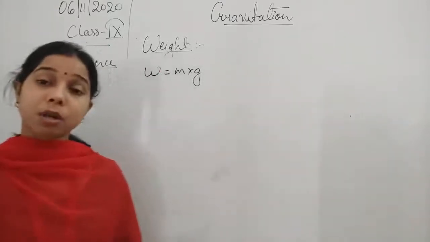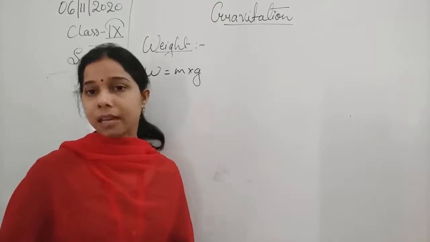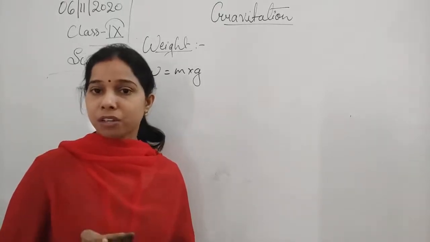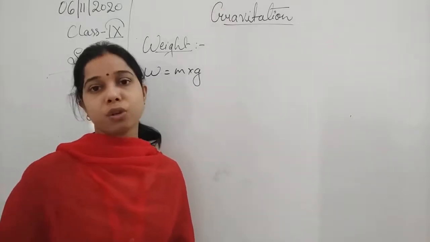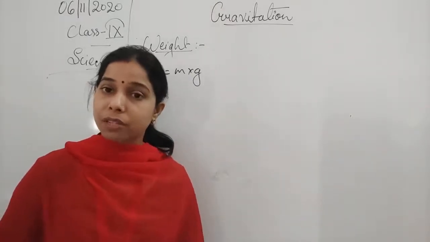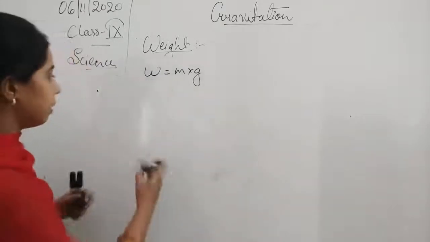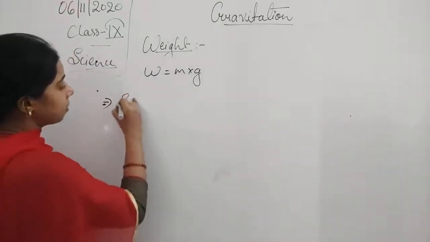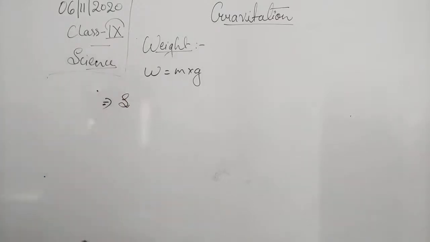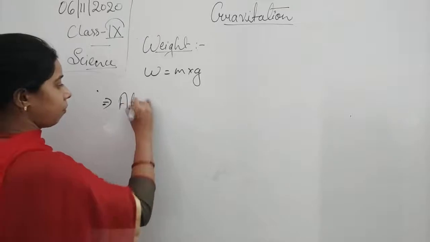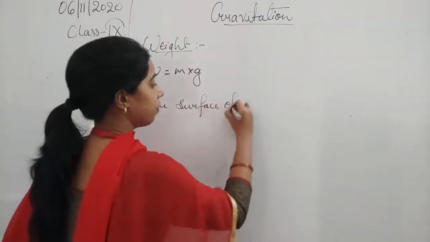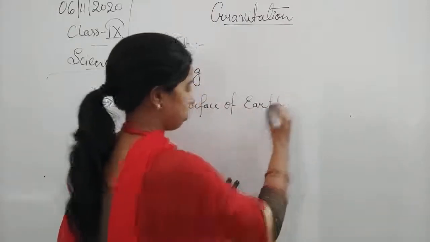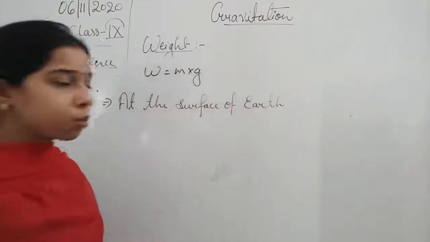And the reason is that when a body starts going inside the earth, acceleration due to gravity starts decreasing, and ultimately at the center of the earth, acceleration due to gravity will be 0. So we can write it, that is, at the surface of the earth, the object is having a weight here, students.